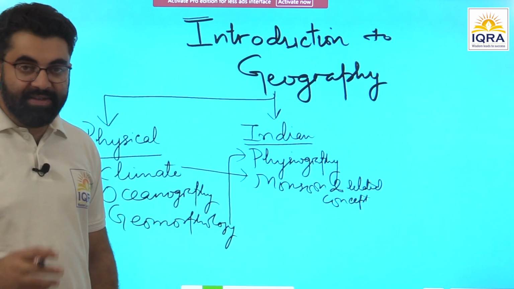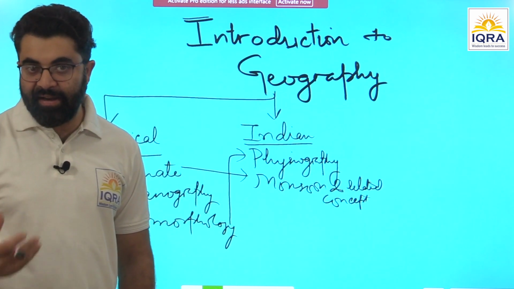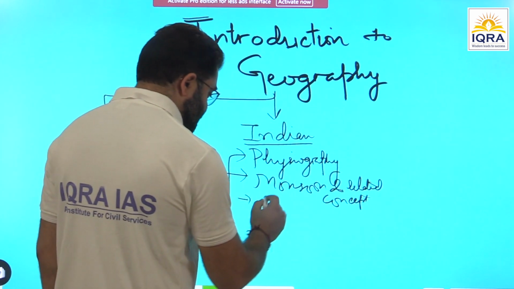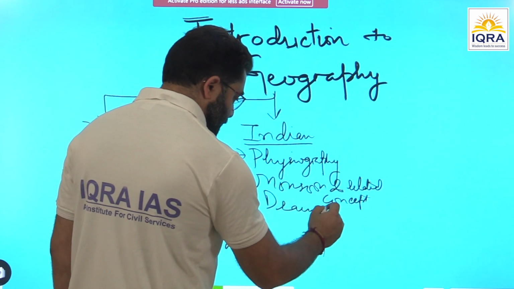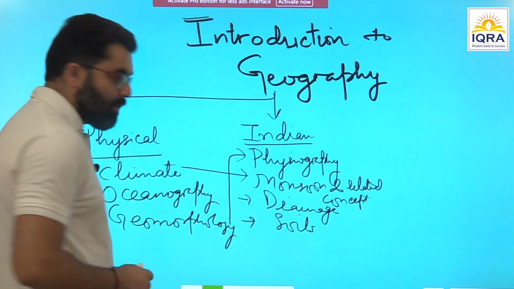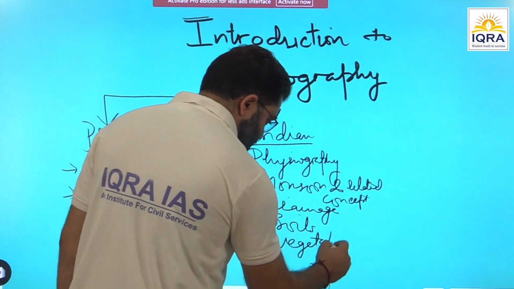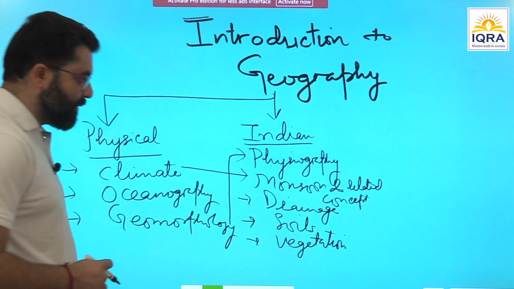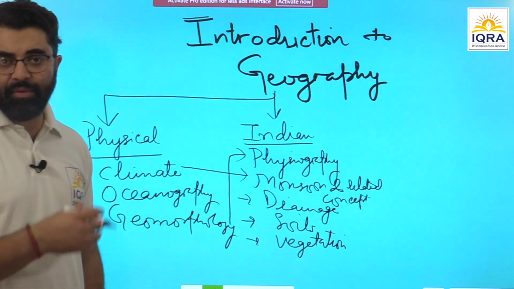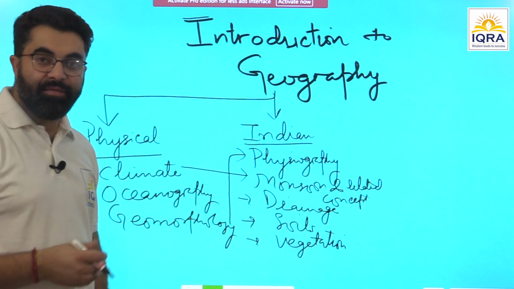So this is again very conceptual, and can be understood once we are done with the concepts of climate and the basic idea of seasonal winds and so on. After that, we'll be discussing topics like the drainage system of India, soils of India, and the vegetation, which overlaps with your environment and ecology as well. When we study major biomes of the world, here we will be talking about biomes in India, and more specifically the economic and ecological aspects of the different types of forests that are present in India.